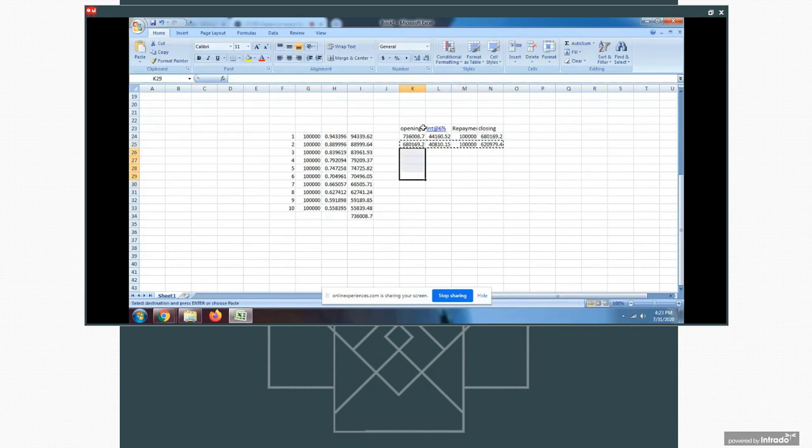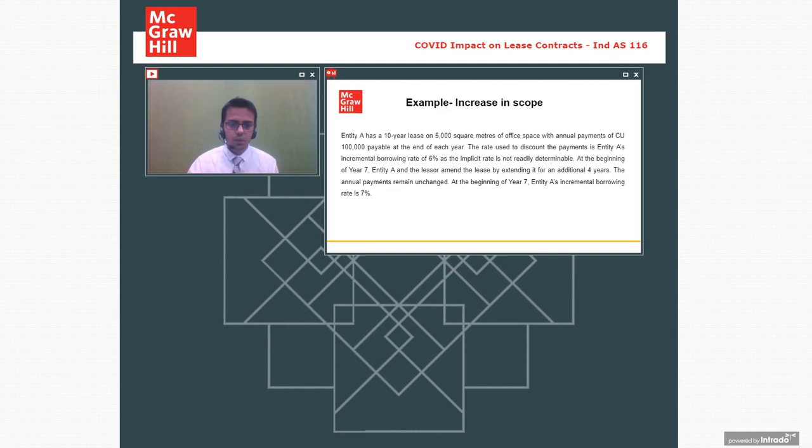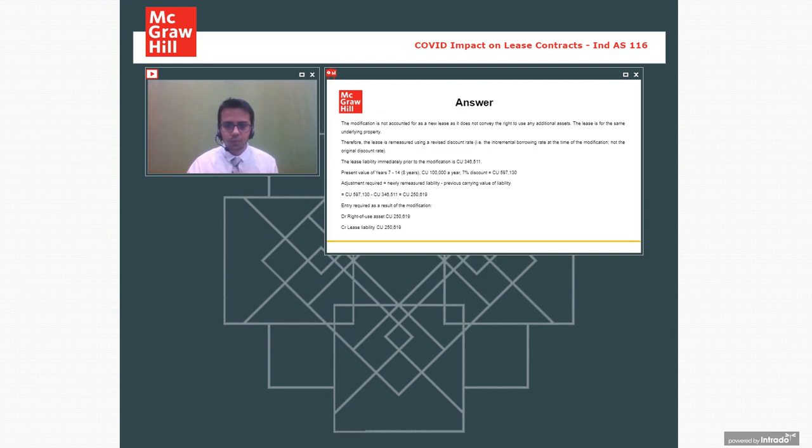Now this is something that happened for the next 6 years, and 7th year beginning, the amount was 3,46,510, as we can see over here. So now I am stopping the sharing. We will be able to see these figures over here in the PowerPoint. So on the date of modification, the lease liability was visible at 3,46,511.